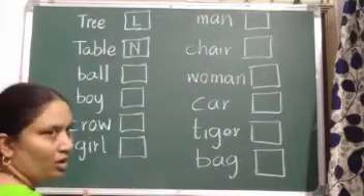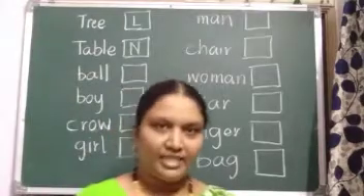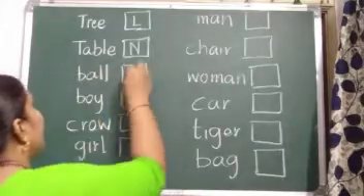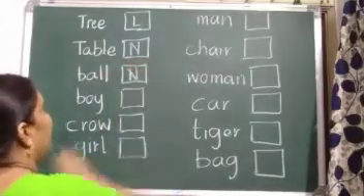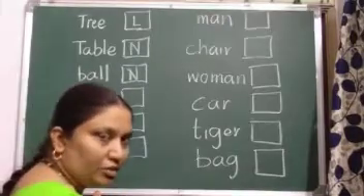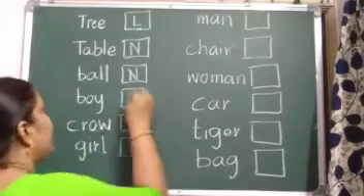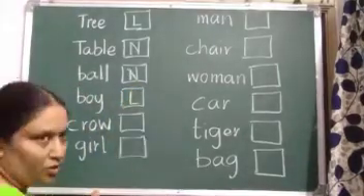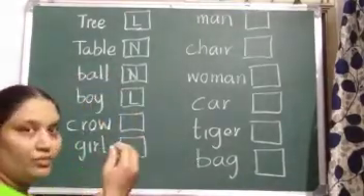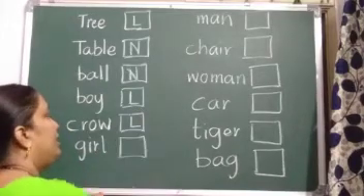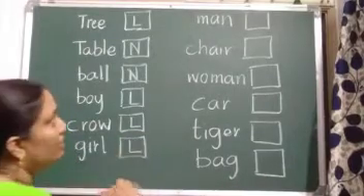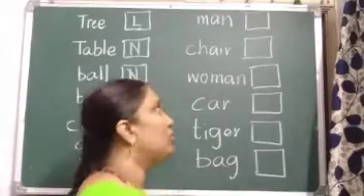N. Ball. Does ball change size? No. Will it eat food? No. Ball is a non-living thing. Boy. Boy can grow. Boy needs food to eat, to grow, to live. Yes, boy is a living thing. Crow. Crow is a bird. Yes, and it will also need food to live. So crow is a living thing. Girl. Girl is a living thing. It will grow.